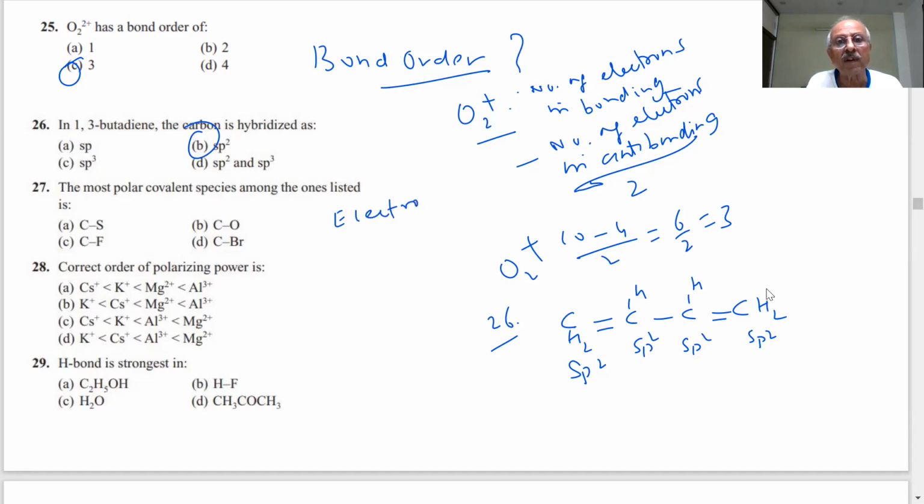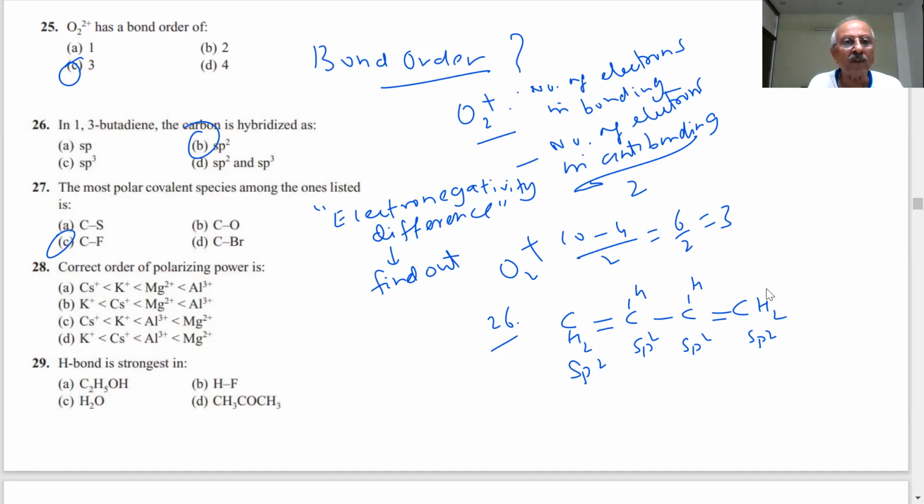Next question. The most polar covalent species among the ones listed is, as I said, that electronegativity, Pauling scale. Be familiar with that. Questions could be there on that basis. Electronegativity difference, many times we will try to find out. It will be the C-F bond. Fluorine is the most electronegative element. This is carbon. Then it is easy. No problem here.